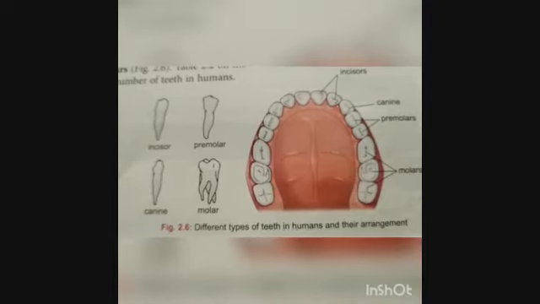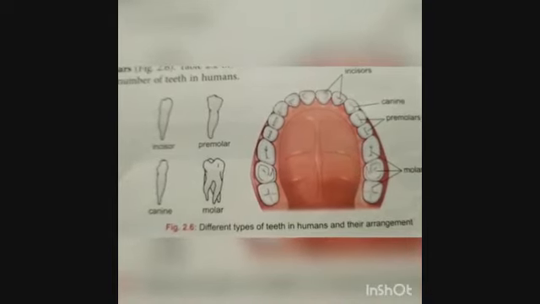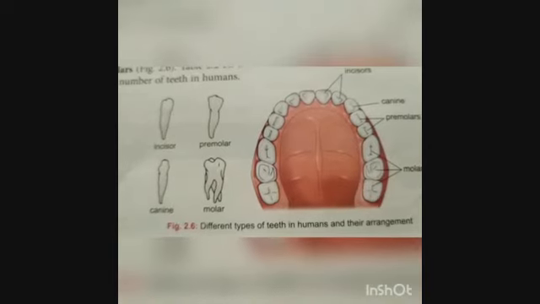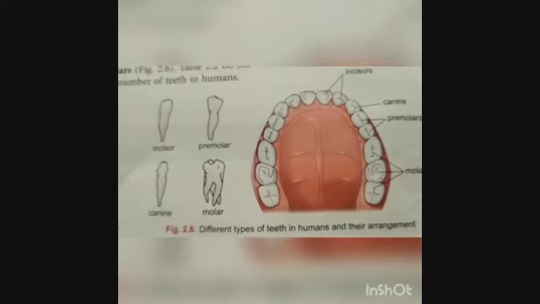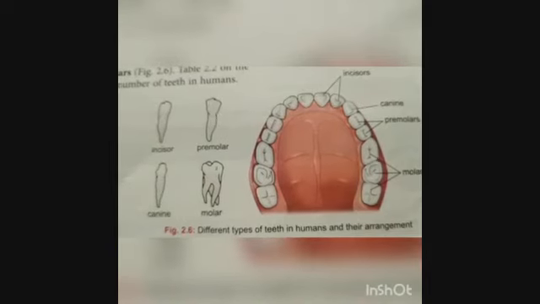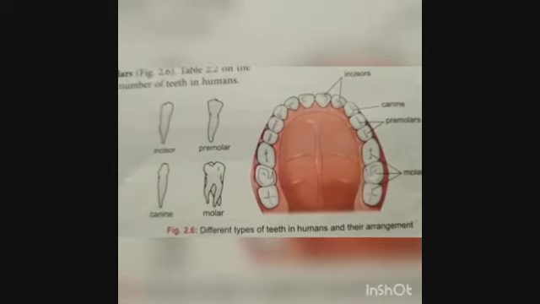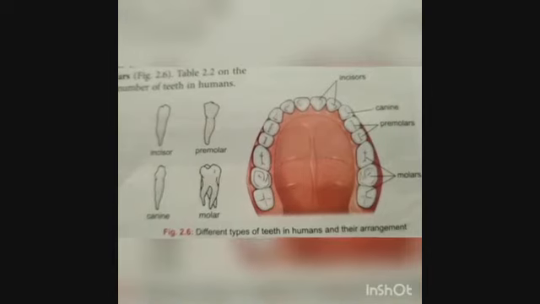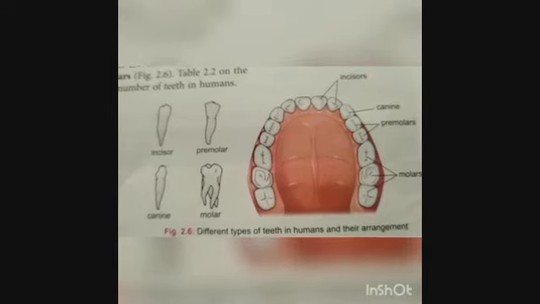Then comes the canine. Canine is used to pierce something or to tear something. Like with the help of your incisors you eat an apple. You cut the apple with the help of incisors. But if you have to eat sugarcane, you have to tear the covering of the sugarcane, and then you take the help of canines. So I think the function of incisors and canines is clear now.